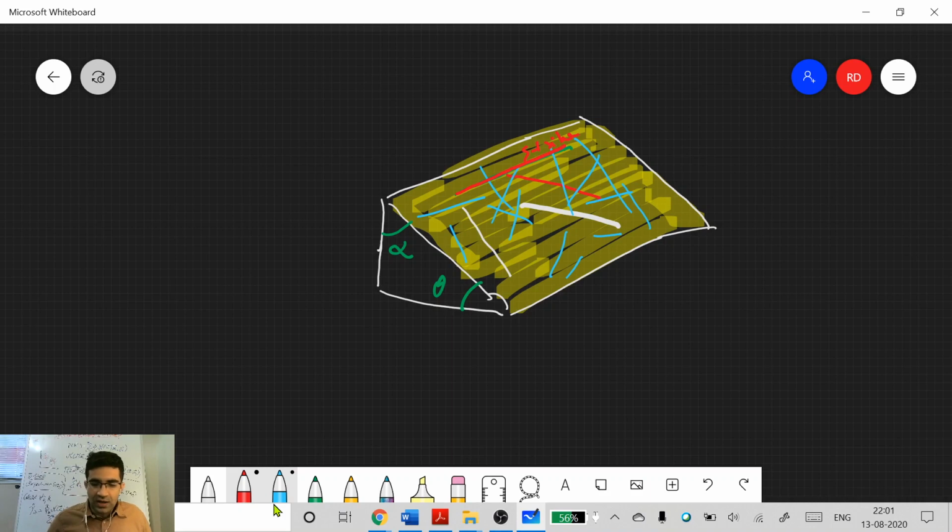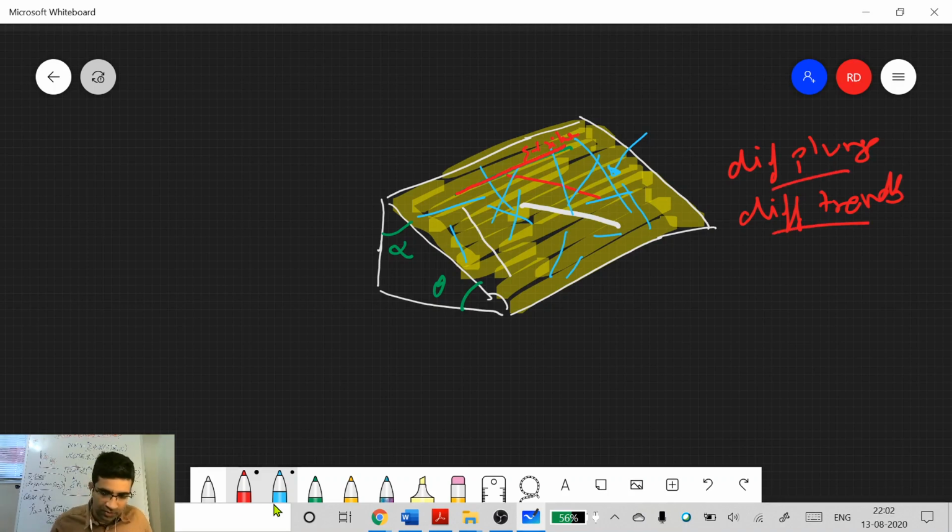And what about this line, this blue line right here? Does it have zero plunge or no? No. Okay. So all of them can have different plunge and different trends. Different plunge, different trends, all are possible, no problem with that.